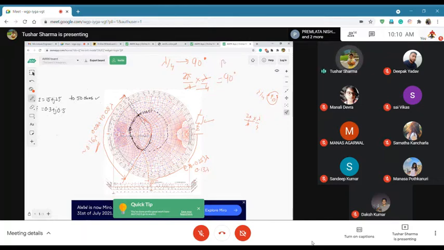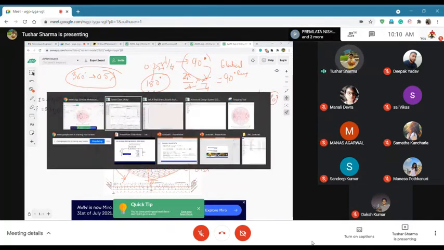So this is electrical length. But this lambda by 4, which is 0.25 lambda, on the Smith chart is 180 degrees. Because the whole 360 degrees on the Smith chart is 0.5 lambda. So these are two different things: one is the degree on the Smith chart and the other is the electrical length.